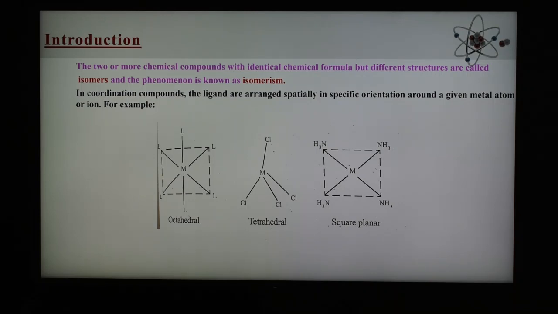This phenomenon is not restricted to organic or carbon compounds but is also found in inorganic compounds. In coordination compounds, the ligands are arranged in a special orientation around the central metal ion or atom, and the geometry of such coordination compounds is shown here.